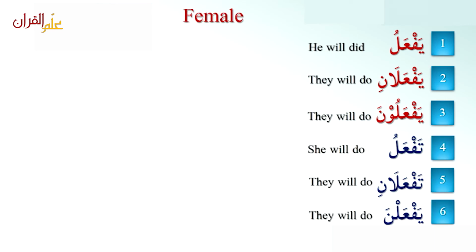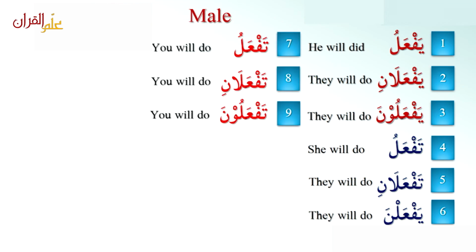And once you memorize this, then you go ahead. تفعل, تفعلان, يفعلن. تفعل, she will do. تفعلان, they both will do. يفعلن, they all will do. So when this is memorized, you go to the second.